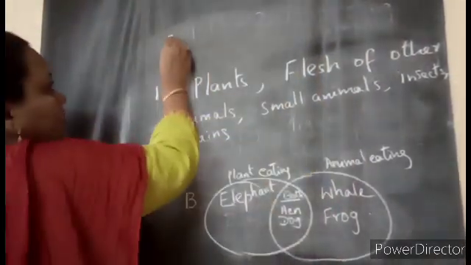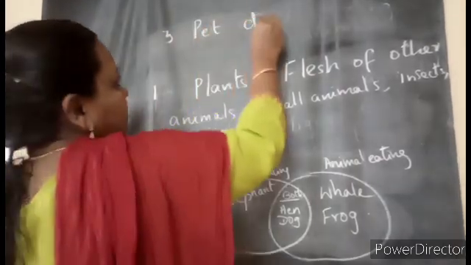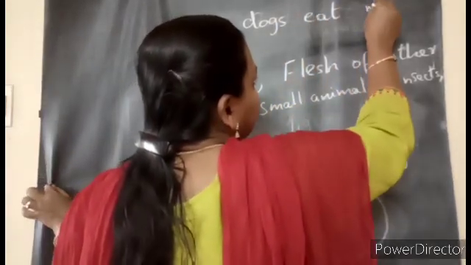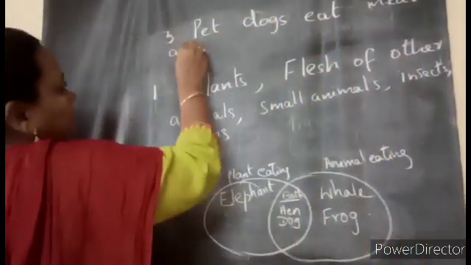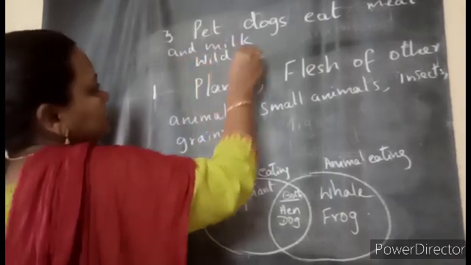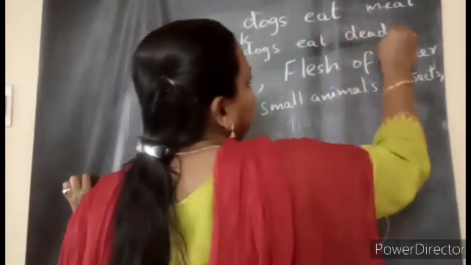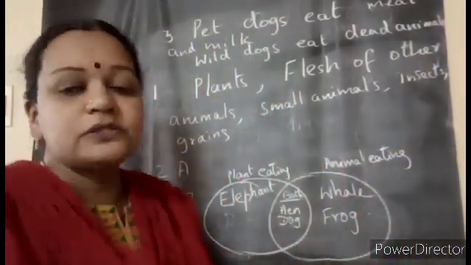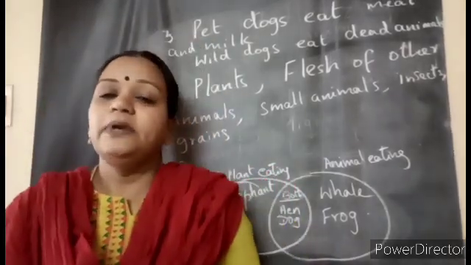See. Pet dogs eat meat and milk. Wild dogs eat dead animals. For the pet dogs, we will give the food. But the wild dogs will go in search of food and eat. Complete this and complete the S3.